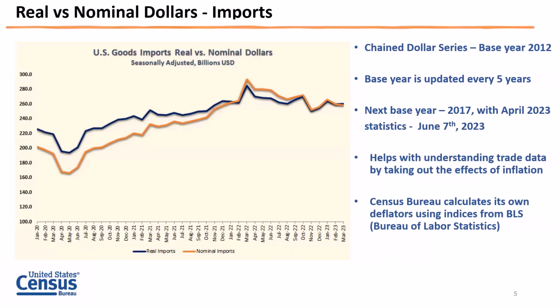For our case, for international trade, we use export and import price indexes or price indices, forgive me, for calculating the deflators. But for certain goods, like in capital goods for civilian aircraft, we also use a producer price index, which we get from BLS.